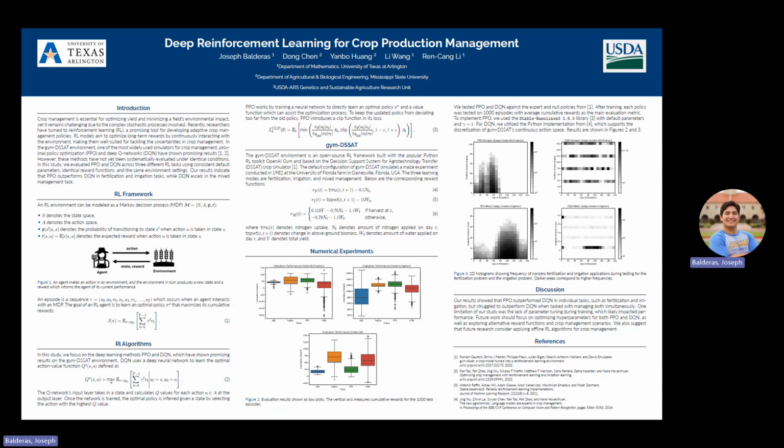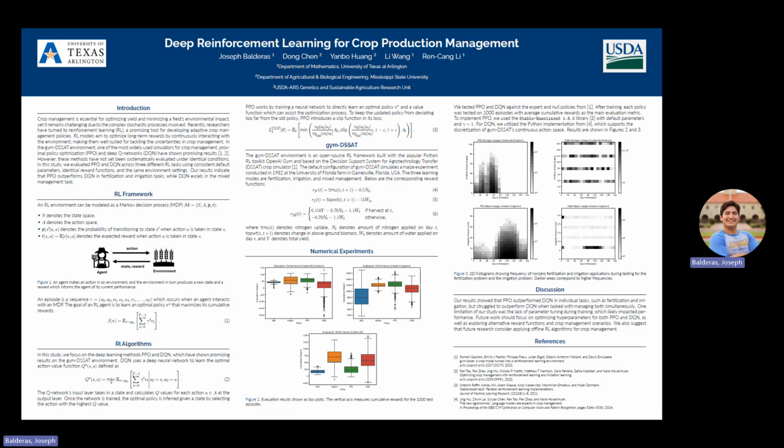The RL environment that we're going to be focusing on is the GMD SAT environment, which is a crop simulator that simulates a maize experiment conducted in 1982. And the three learning modes are nitrogen fertilization, irrigation, and mix management, which is doing both of those tasks at the same time. Equations 4, 5, and 6 give the reward functions for these modes.